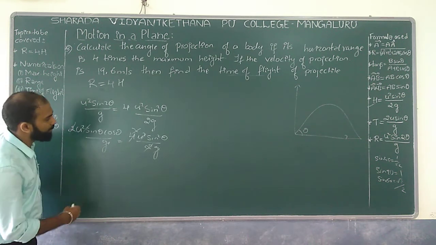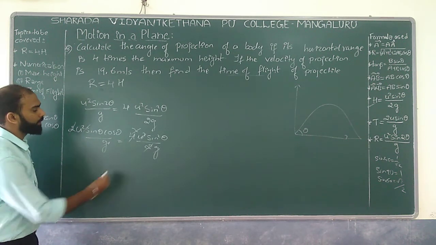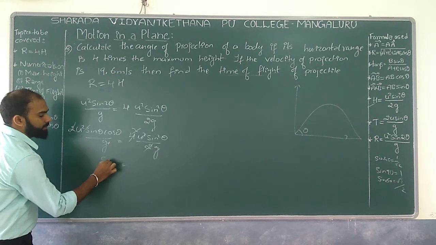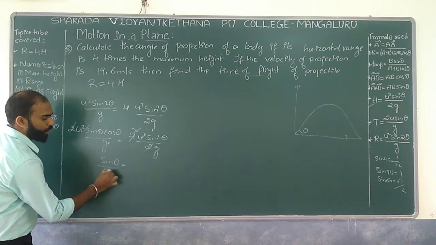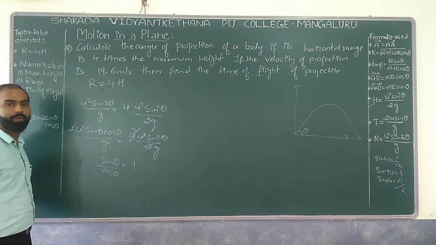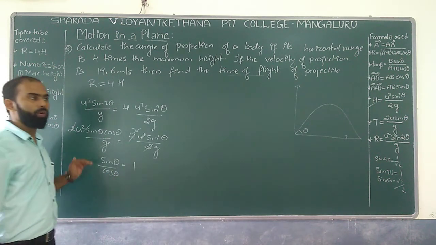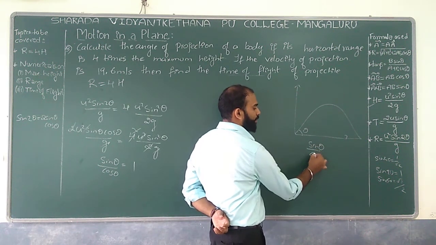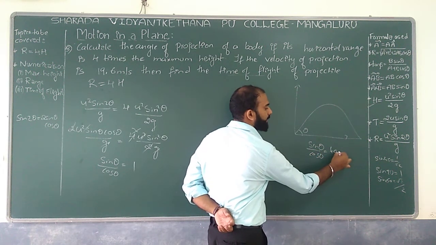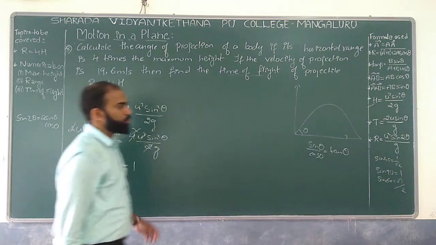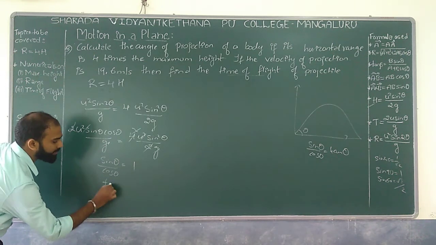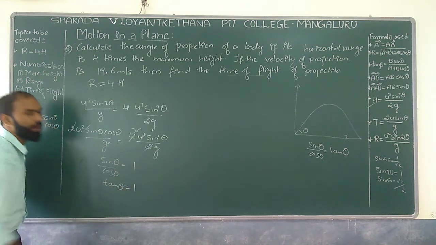So what is the remaining concept? Can I write this as sin theta divided by cos theta equals 1? Now you know sin theta divided by cos theta is tan theta, correct? So tan theta is equal to 1.